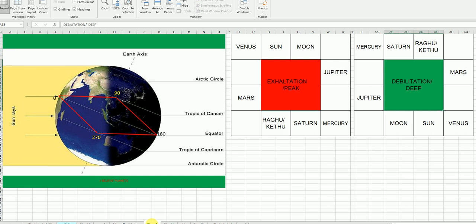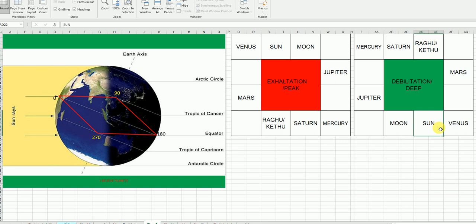In the same manner, now look. Suppose you take the Sun: exaltation at Aries, debilitation at Libra. So exaltation is at 0 degree, debilitation is at 180 degree, for the Sun.